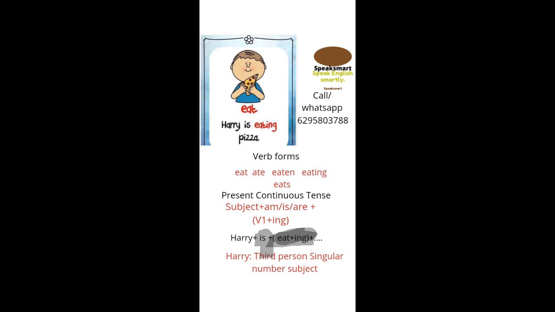So what are we looking at here? There is a boy. The name of the boy is Harry, and Harry is eating pizza. The forms of the verb here are eat, ate, third form eaten, fourth form eating, and the fifth form is eats, and the ing form is eating.